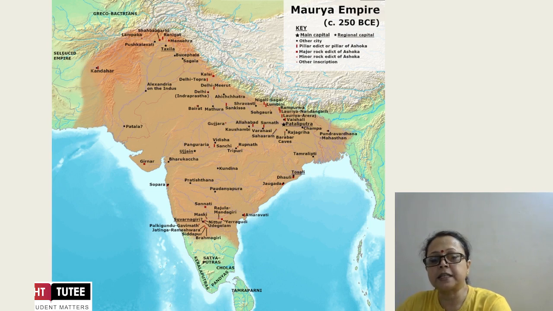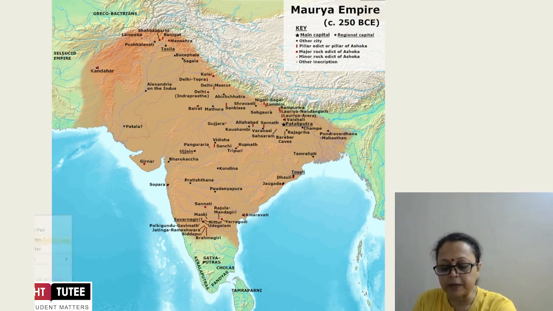So how important is this inscription, which can tell us the entire story of this time period, mentioned in this chapter as 600 BCE to 600 CE. This fact is very important.